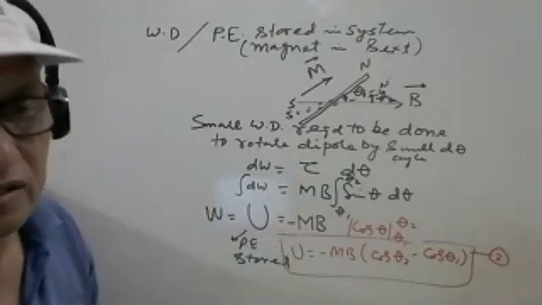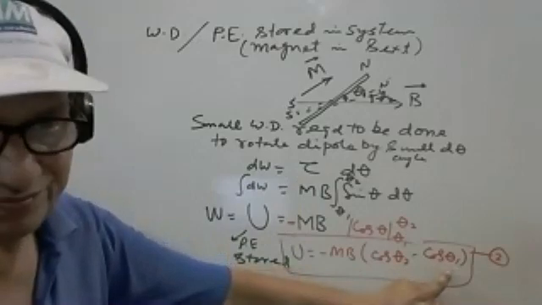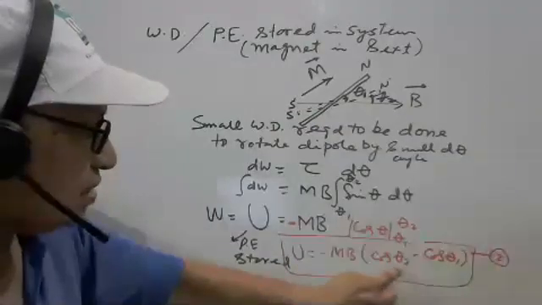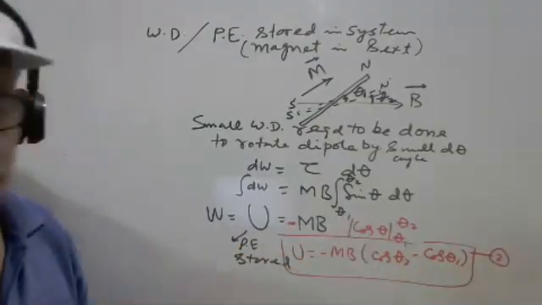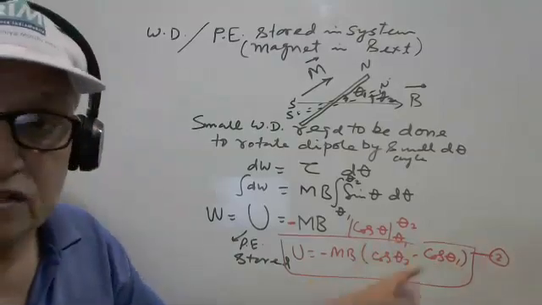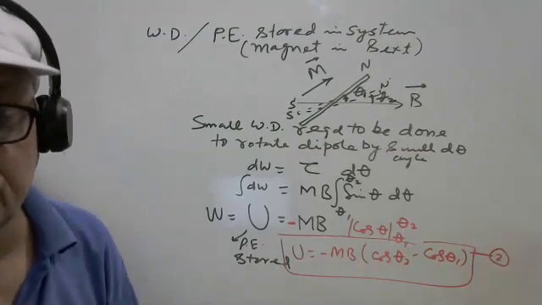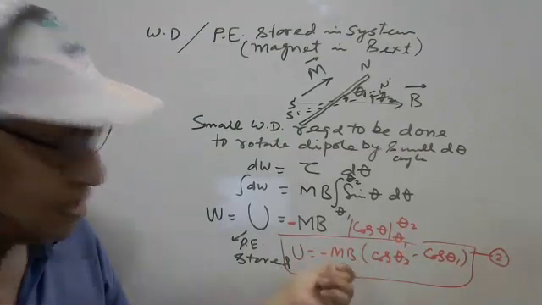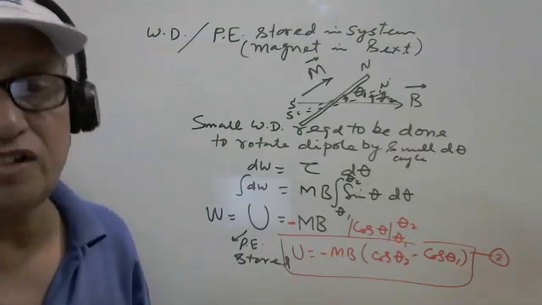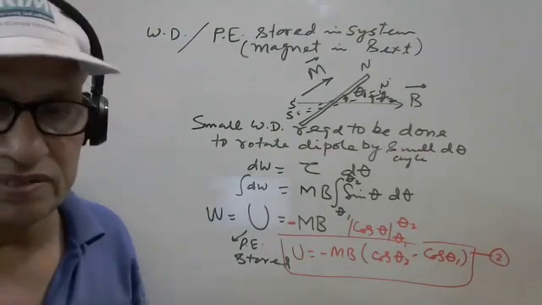The reason is that theta 2 is the final and theta 1 is the initial. If I take the minus sign common, you may get confused about which one is final or initial. That's why I have written it like this, not taking minus common. Got it? So this is the final expression of the potential energy stored. In this derivation, any doubt?